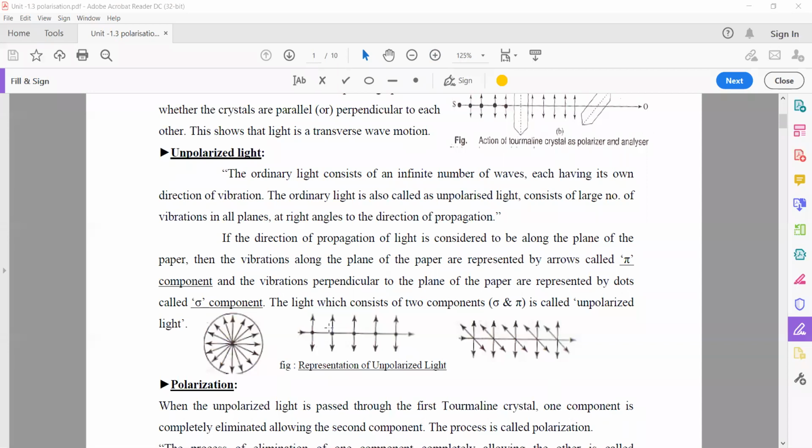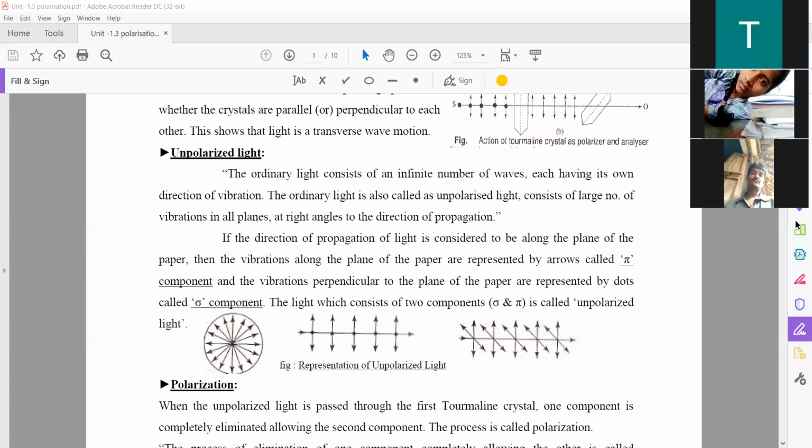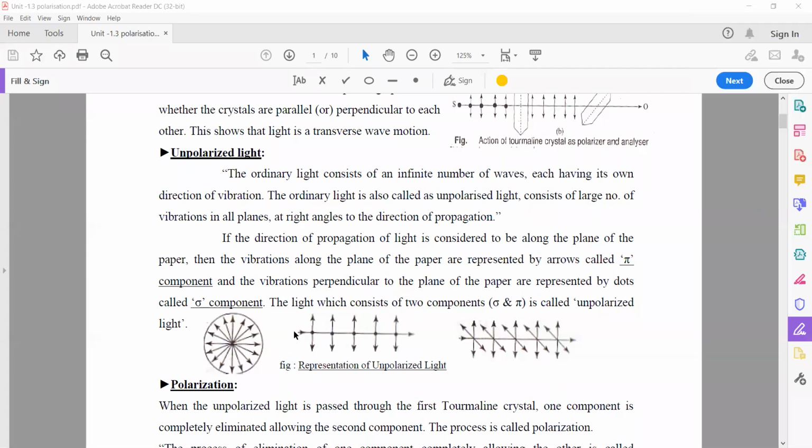Why? It has two directions. One is the vertical direction, and this dot indicates the horizontal direction. So more than one direction is nothing but unpolarized light. So simply, unpolarized light is nothing but ordinary light.